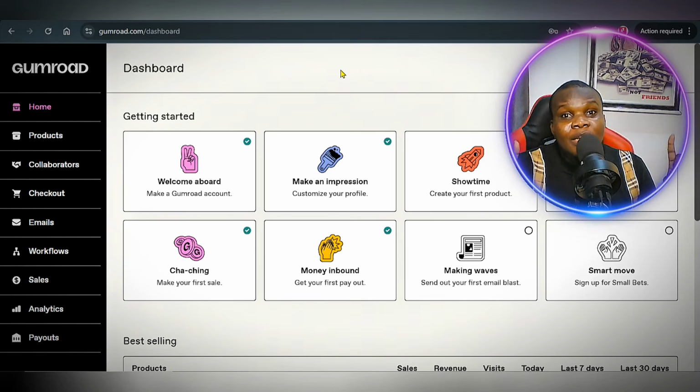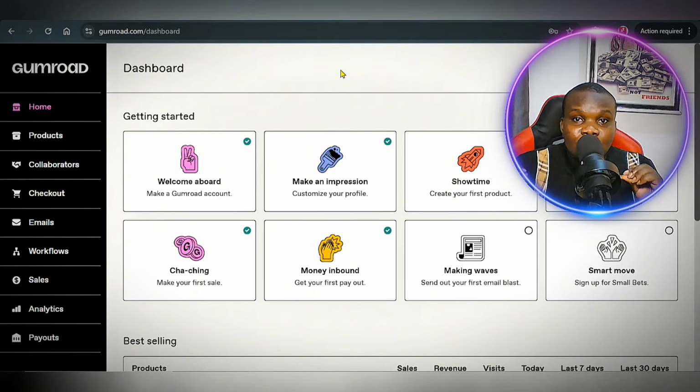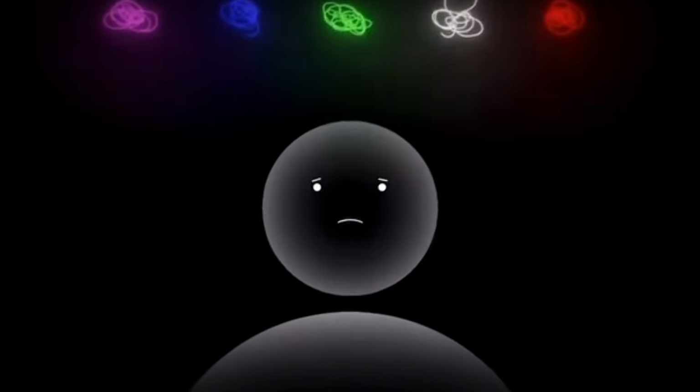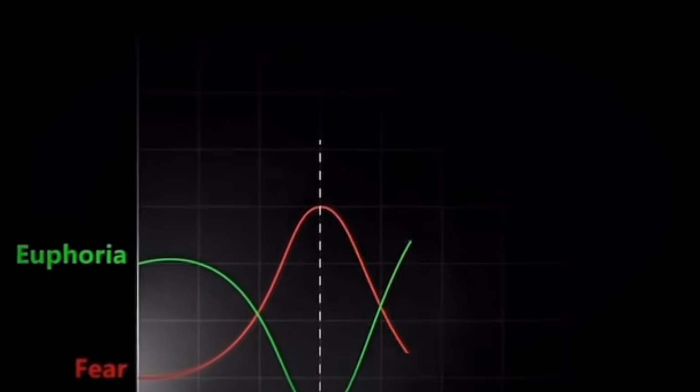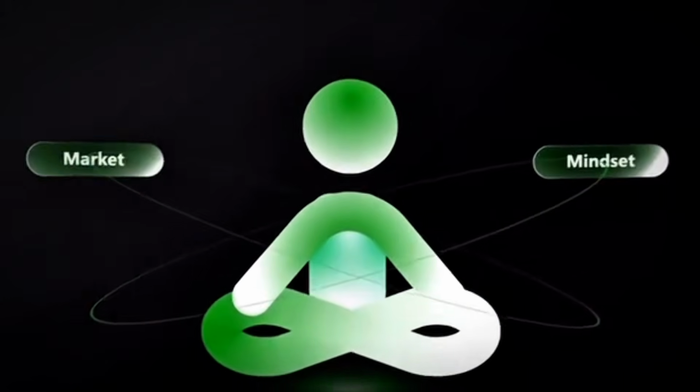Also wait for the day 5 of this very challenge, because I'm going to be showing you the paid traffic method and also how you can actually target people with the right ad format. All right, that's going to simply help you to make sales faster with your own money. Okay, using paid advertisement, without waiting for organic traffic.